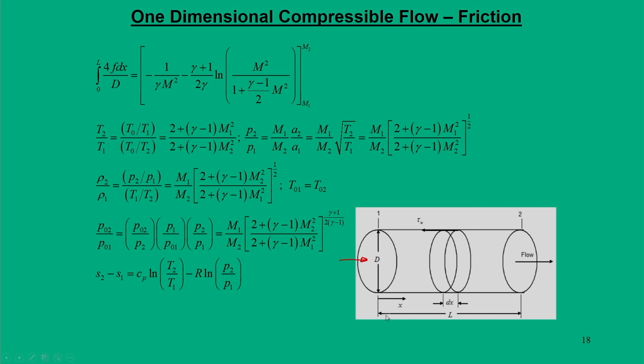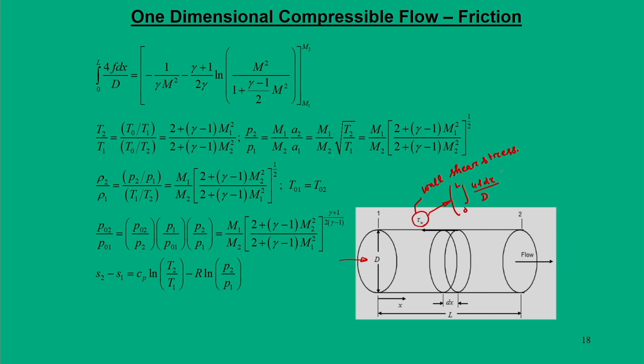So, in such cases the friction that the flow is going to encounter for this length is expressed in terms of tau w, that is wall shear stress. Now, this wall shear stress can be mathematically related to a factor which is the integral from 0 to L of 4 f dx by d.